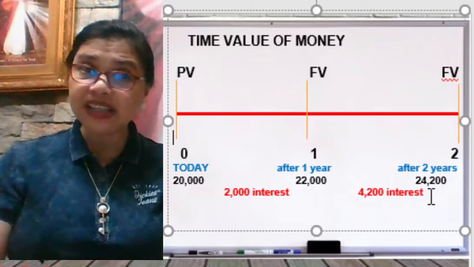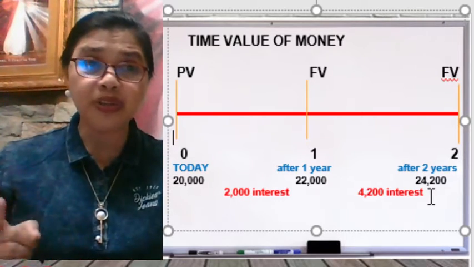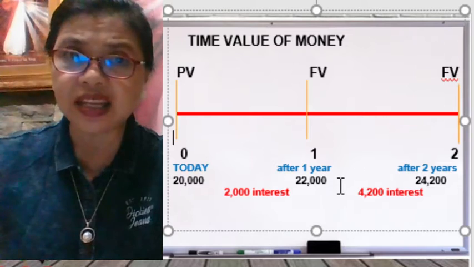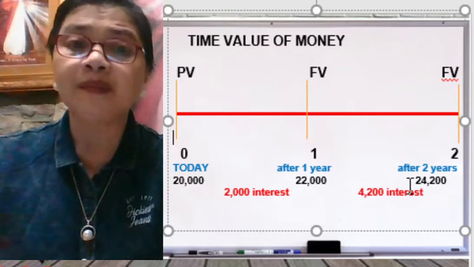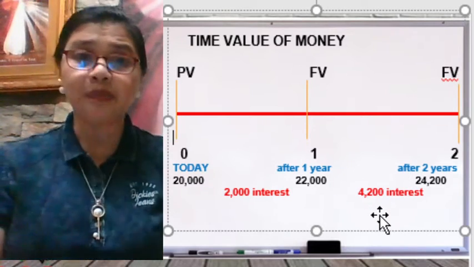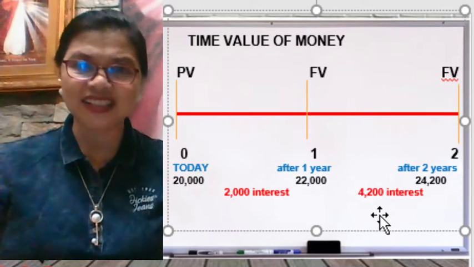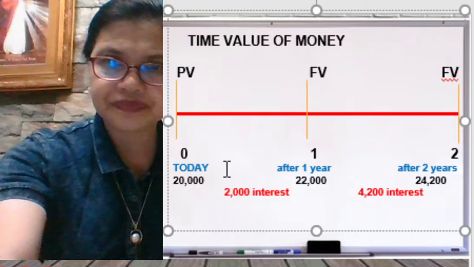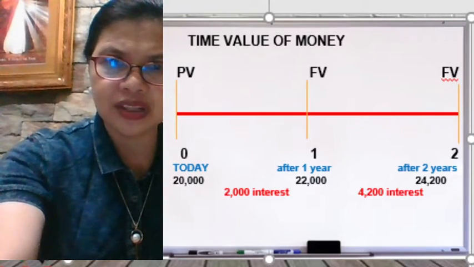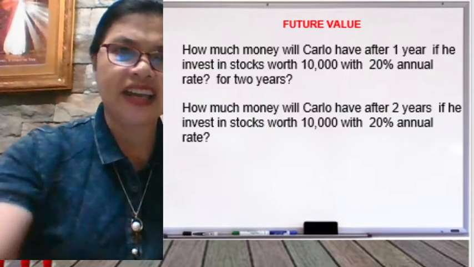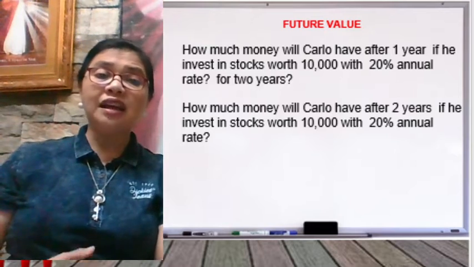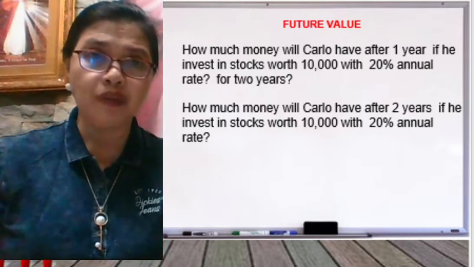So how much interest did you earn in 2 years? It's written again. In 2 years, you earned 4,200 pesos in interest income. Okay, clear? Now let's go to the next slide. Then we'll talk again about the future value of money.